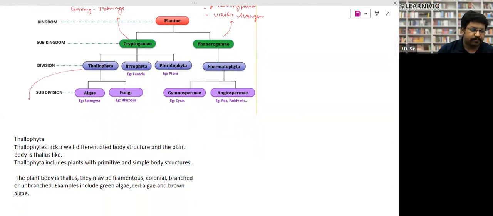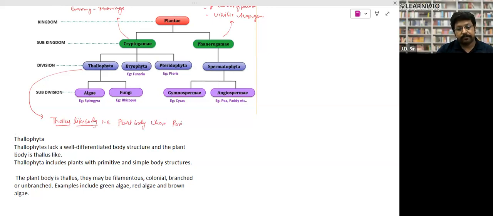Thallophyta. Let me tell you. Thallophyta means thallus-like body. What is the thallus? What does it mean? It means, where we will use the term thallus, it will be called those plant body, the plant body where